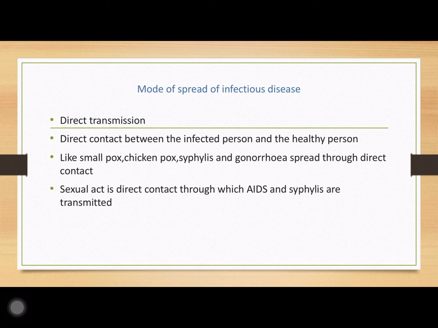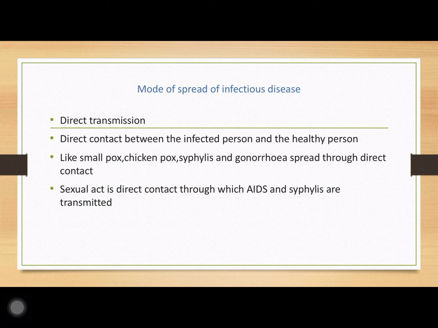Syphilis and AIDS are mostly transmitted through the sexual act, and smallpox and chickenpox are transmitted through direct contact. Means if you are using the infected person's clothes, food, water, and whatever things he or she is using, it will be transmitted directly from one person to another.